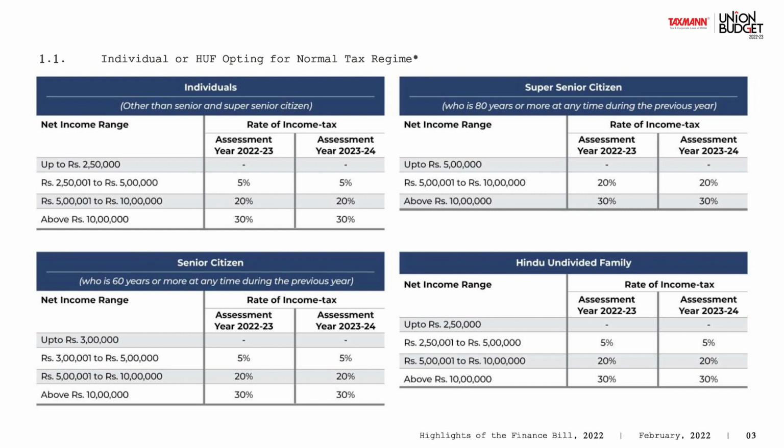As we move ahead on the slabs, income between 2,50,000 and 5 lakhs would be taxed at 5%, from 5 lakhs to 10 lakhs at 20%, and above 10 lakhs at 30% for individuals and HUF in general. You can see the table covering the exact rates.